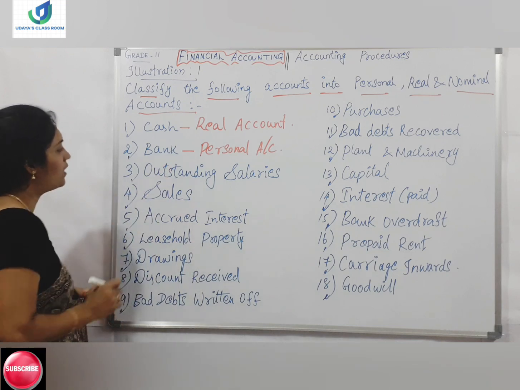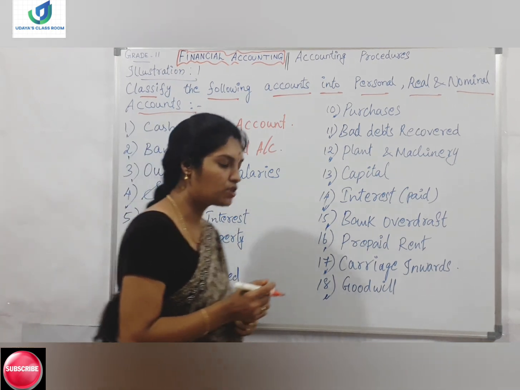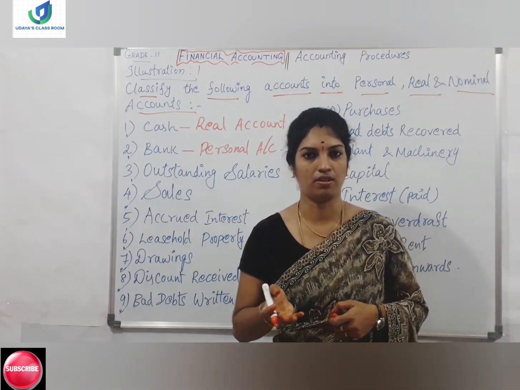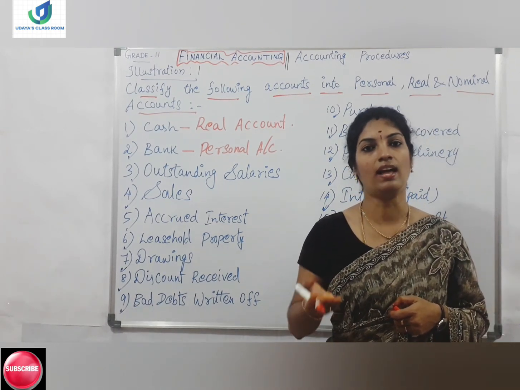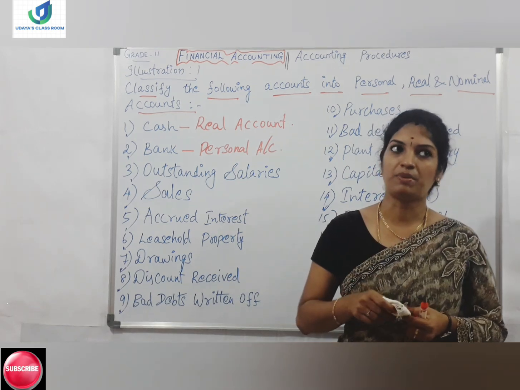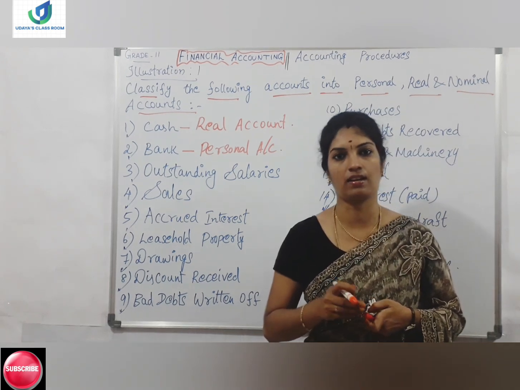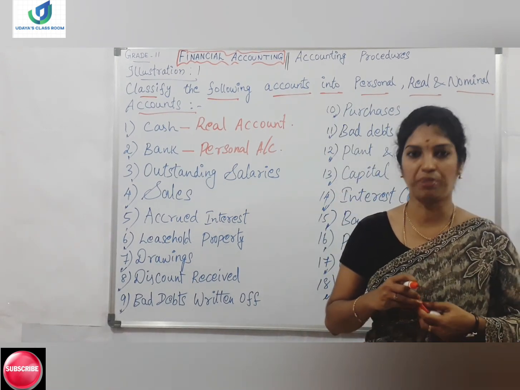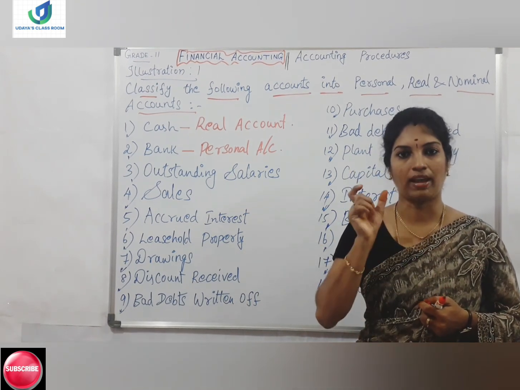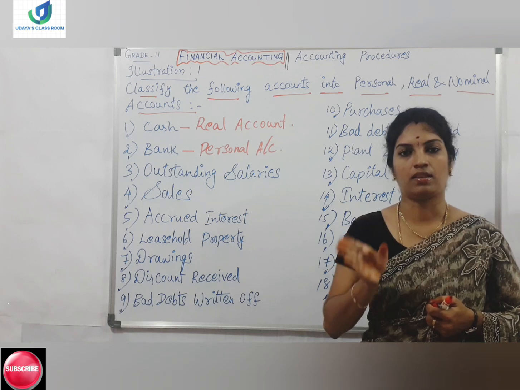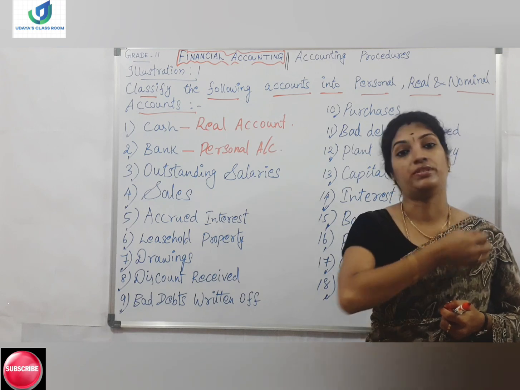Coming to the third term, outstanding salaries. Salaries means what? Expenditure, right? Salaries we have to pay to our company employees. So salaries are expenses. Expenses come under which type of account? Nominal account, right? Expenses and incomes all come under nominal account. In the previous session I mentioned that we have to be very careful with any prefix or suffix on expenses. Then it is not a nominal account, it is a personal account.